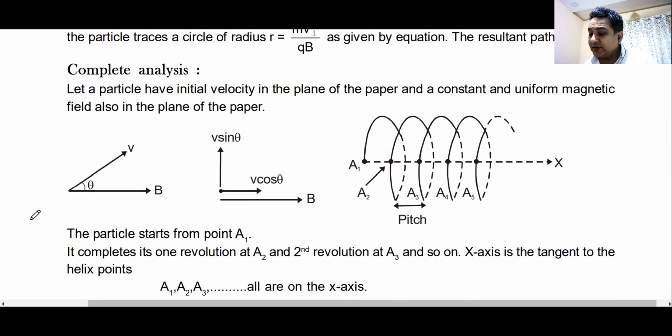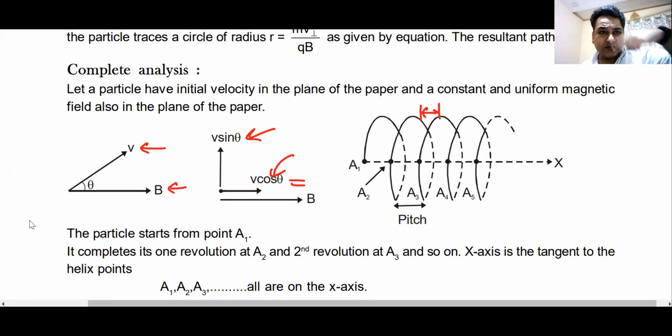See, between V and B there is an angle. So we can cut V into 2 parts, V cos theta and V sin theta. The V cos theta part will remain continuously the same. V sin theta will remain the same in magnitude but change in direction, so it will rotate in a circle. Whatever distance it travels between a turn of 180 degrees is known as the pitch of the helix. Screw-cut threads are helical threads. You rotate the screw, it goes inside. How much distance it goes inside in one complete rotation is known as the pitch of the helix. We know this, right or not?